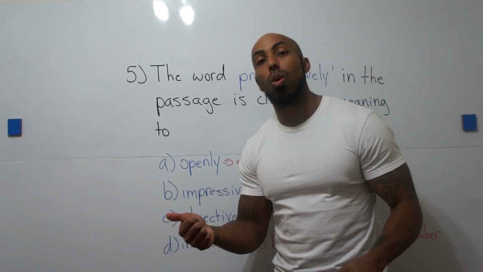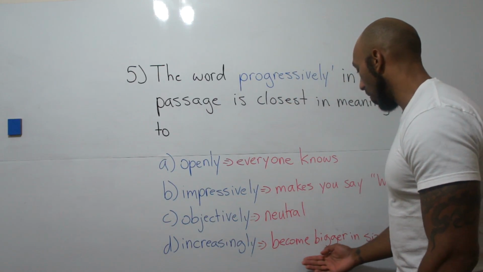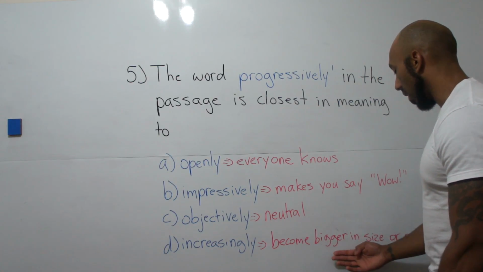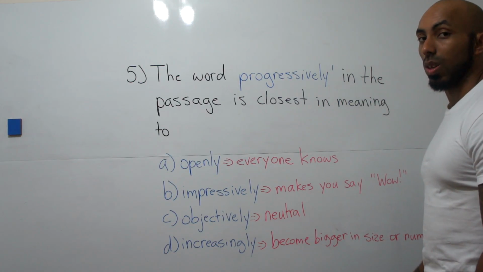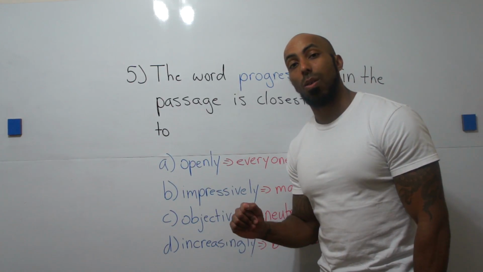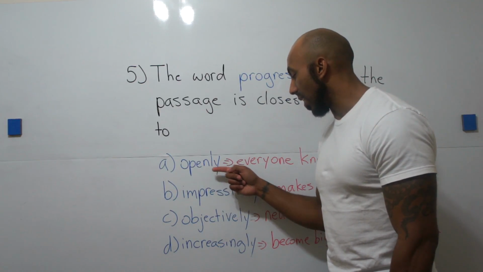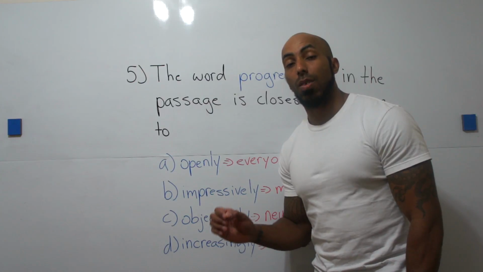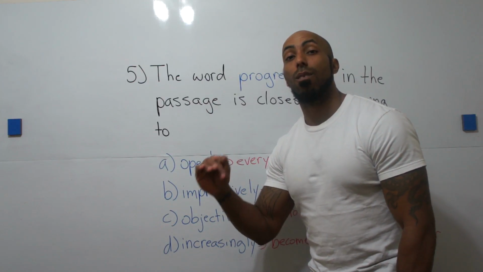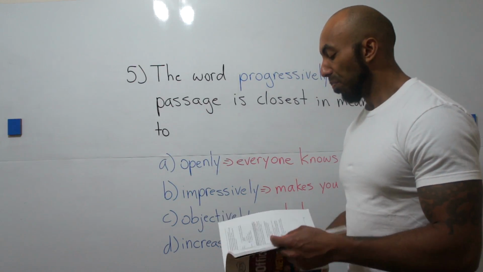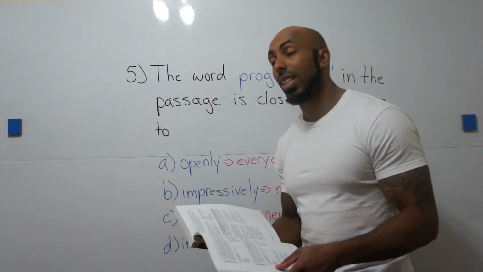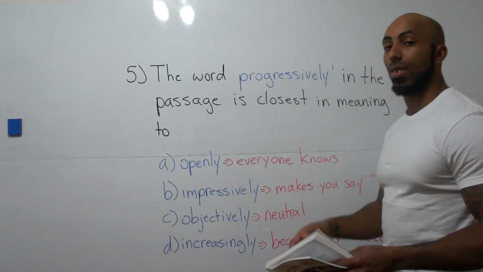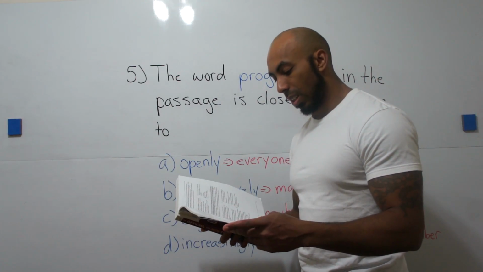bigger in amount or size, which is what the definition was here. To become bigger in size or number, okay? Now, the next thing I want to talk about is that each of these is an adverb, which means it's modifying a verb or telling us how a verb happens, okay? So let's read the sentence that progressively appears in once more.